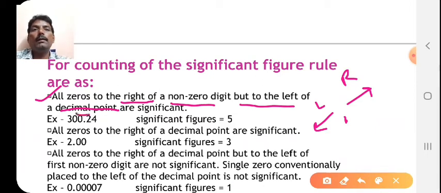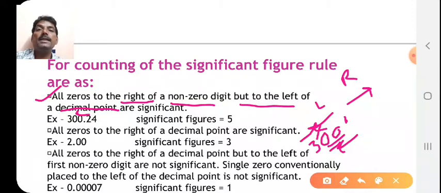So, all zeros to the right of the non-zero digits but to the left of the decimal point. To the left of the decimal point, two zeros are there, and you have the digit 3. So to the right of this one digit and to the left of the decimal point, the zeros that are there are significant. That means you have to count those zeros also. So ultimately the number of significant figures is 5.